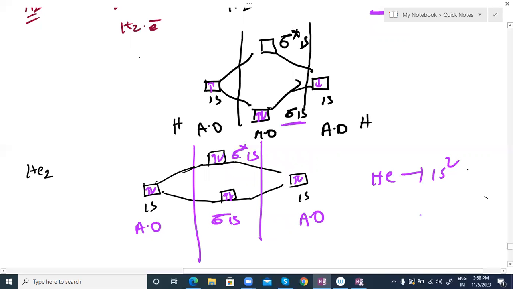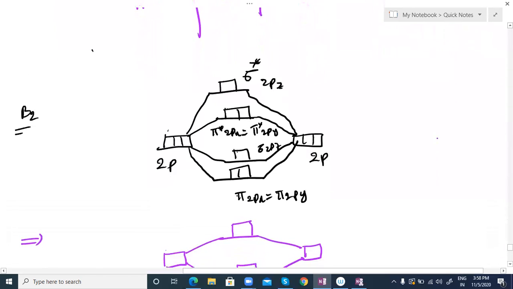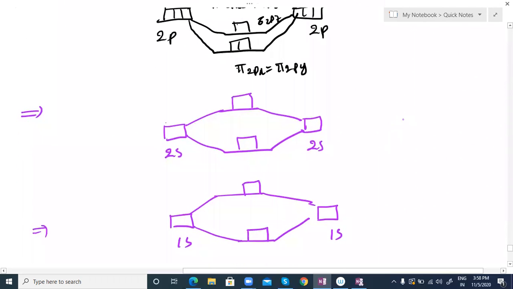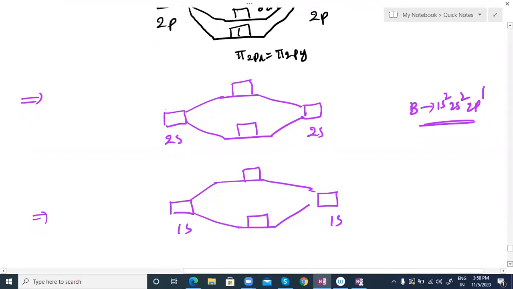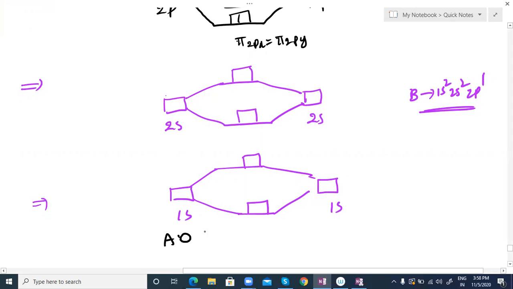Getting this point? You can take the boron atom also. I am discussing B2 molecule formation. So this is the B2 molecule structure. You can see 1s, 2s is there. B electronic configuration I can write 1s2 2s2 2p1. Got it? So 5 electrons. These are the atomic orbitals, left side and right side. The middle one is the molecular orbitals. This is sigma 1s, sigma star 1s, sigma 2s, sigma star 2s, and it is already given. So you can write it here.